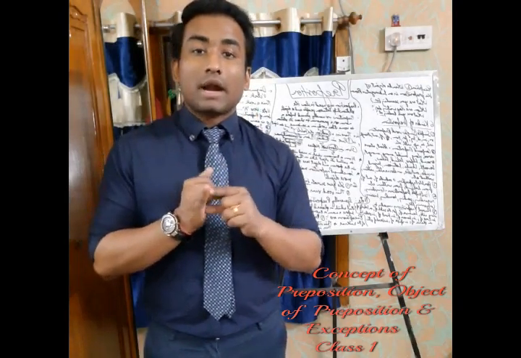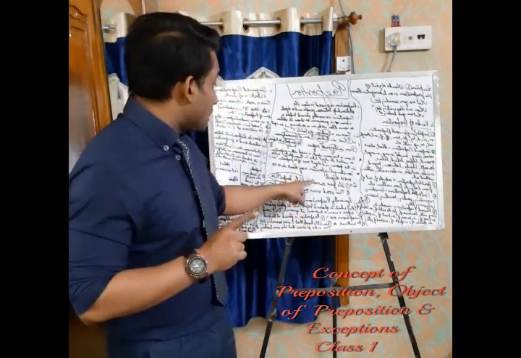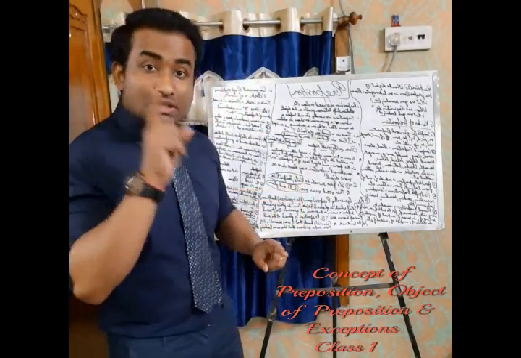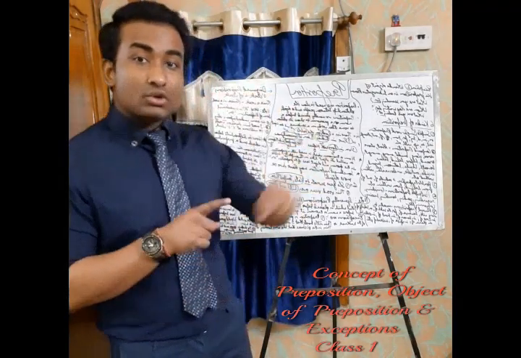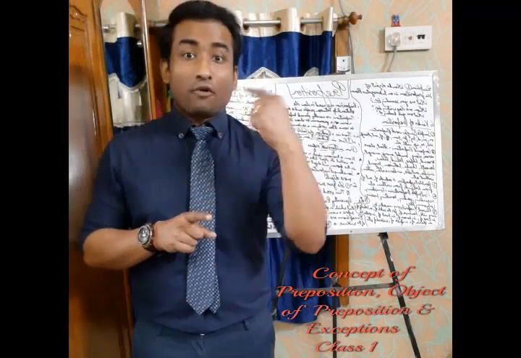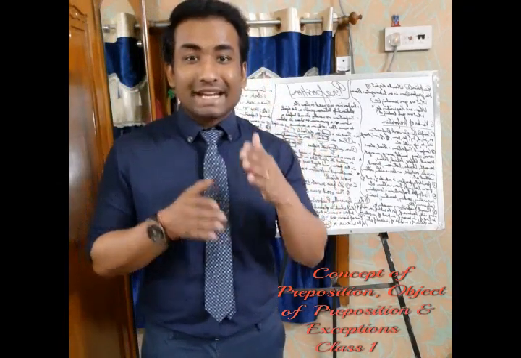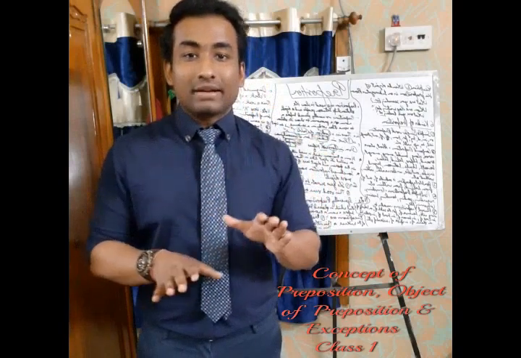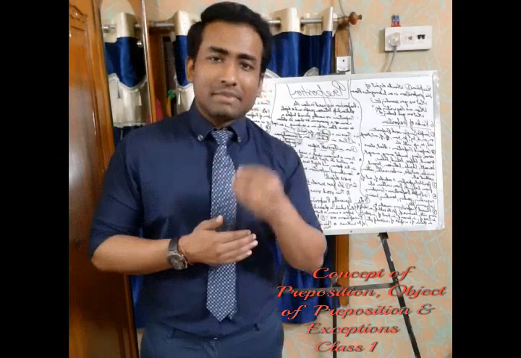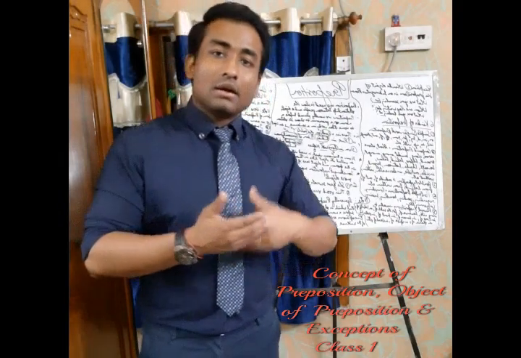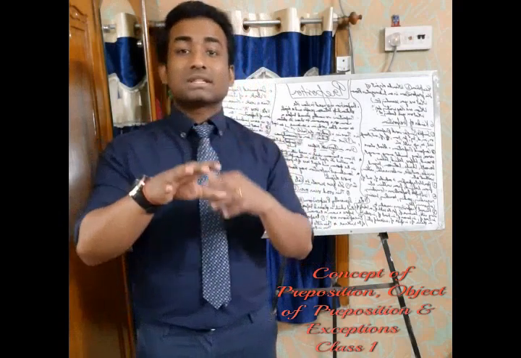All 3 of them are nouns and the objects of the preposition to. To is the preposition in this sentence, and this to is actually used for 3 objects. So it also proves that it is not mandatory that only one object will be there. It can be one object minimum, and it can be more than one object as well. So no need to worry about that. This is just for your knowledge.